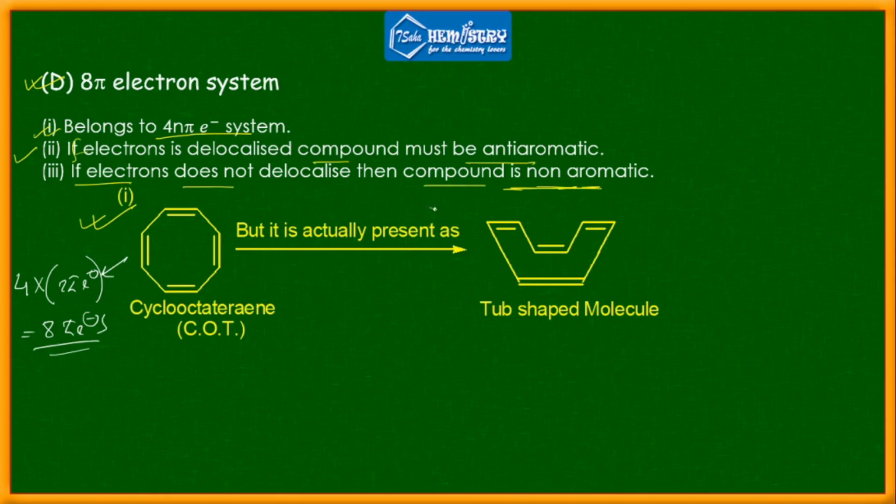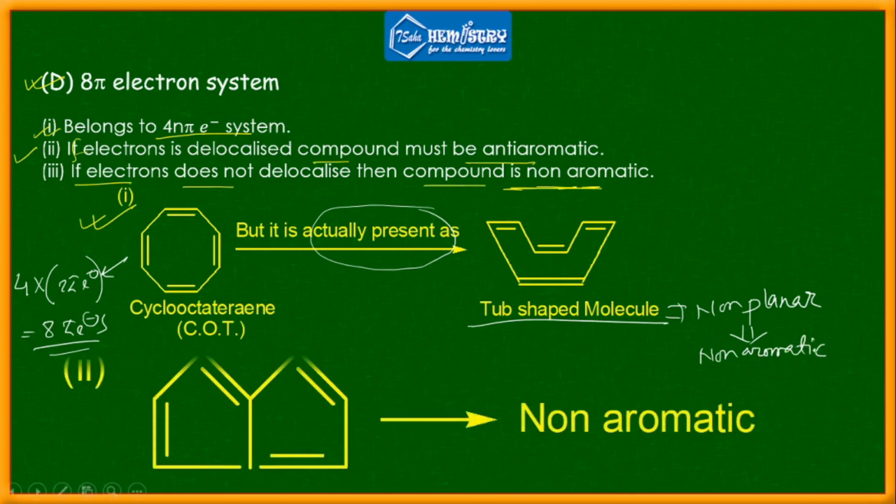Why? Because the actual molecule is present in this shape. This is called a tub-shaped molecule, and because of this tub shape, it is non-planar. Mind it, it is non-planar, and because of this, it is non-aromatic.